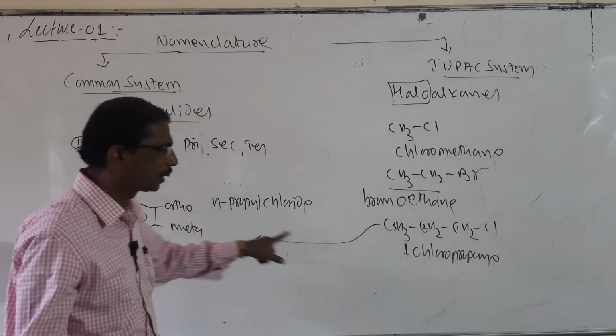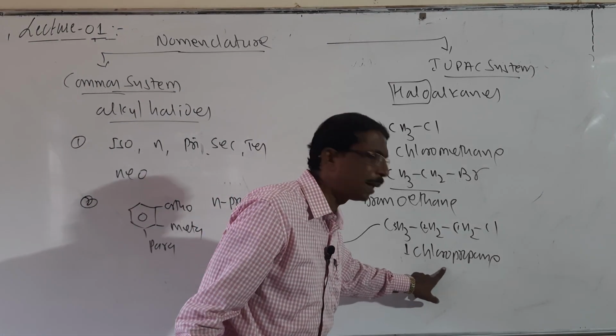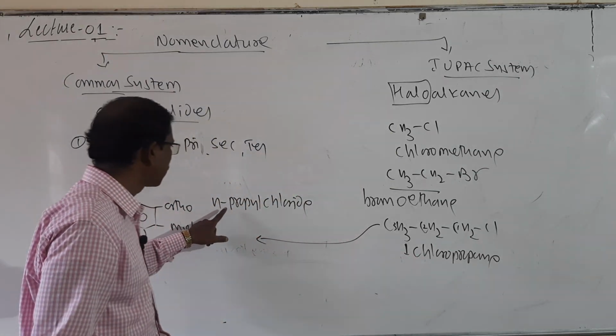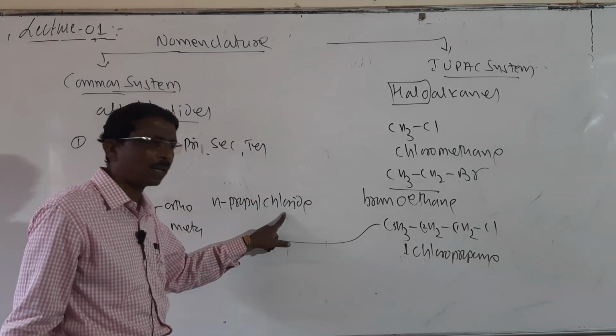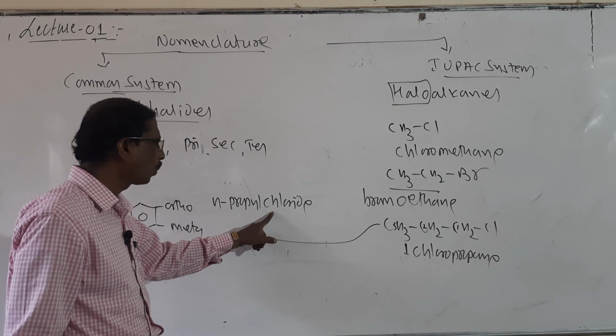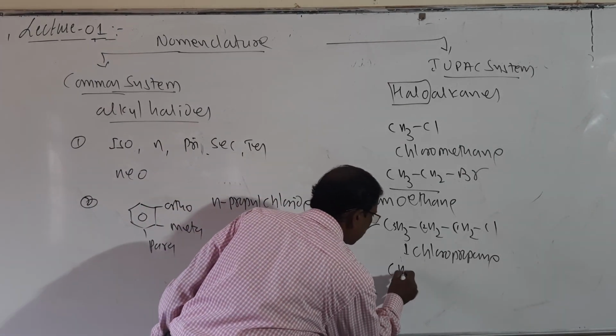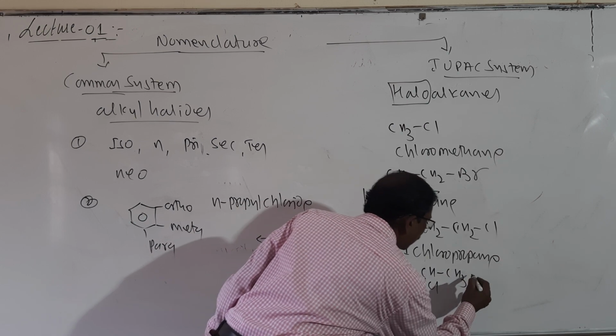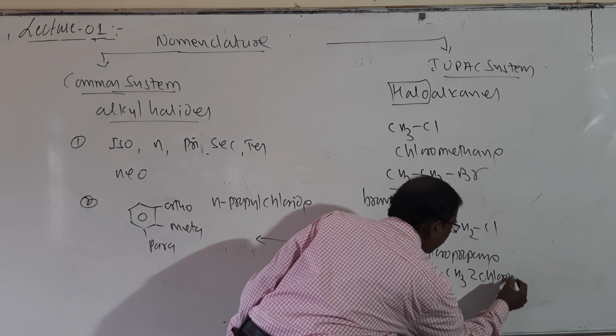Look here students, the difference. In IUPAC the prefix is named first and then the root word, and here the alkyl derivative is first and then the halogen, n-propyl chloride.